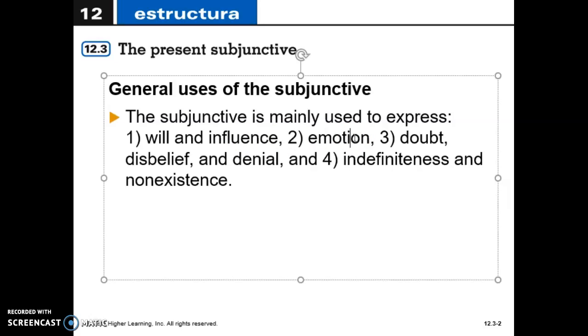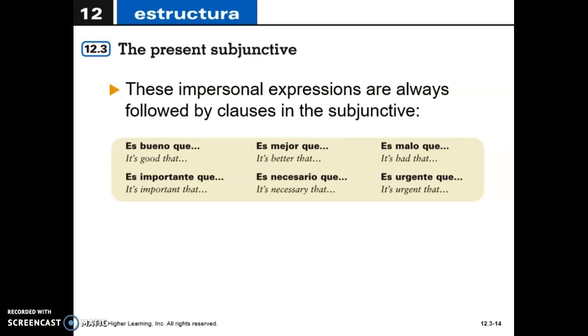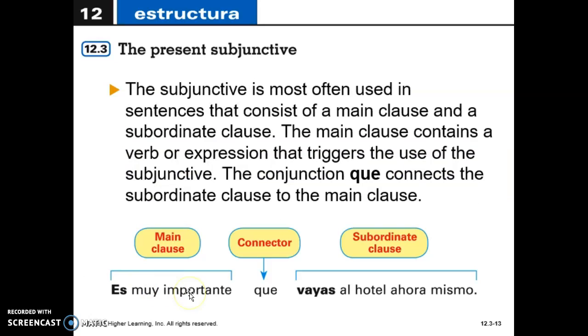Second is going to be related to emotions. Third is going to be related to doubt and disbelief and denial. And fourth is going to be related to something indefinite or non-existent. So, here, okay. Es muy importante que vayas al hotel ahora mismo.